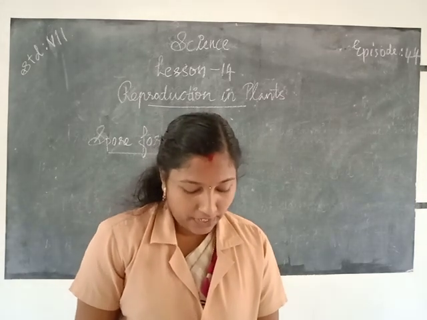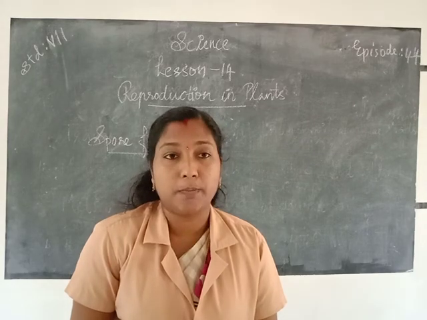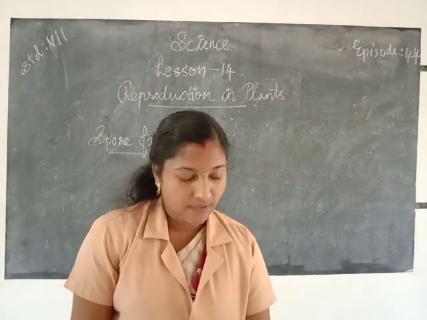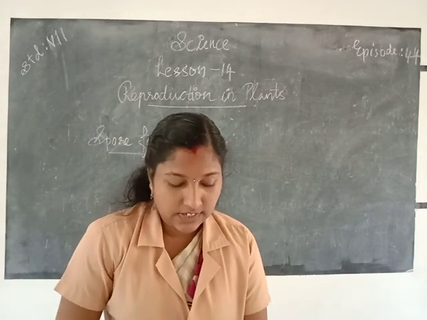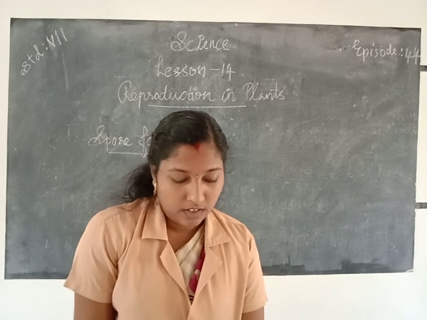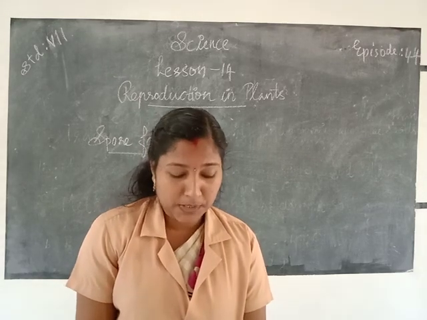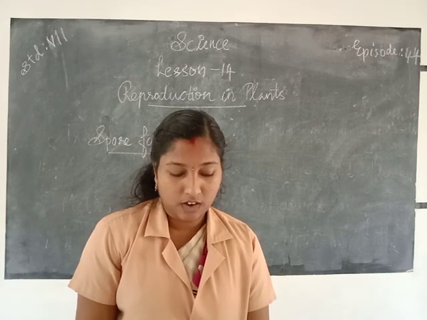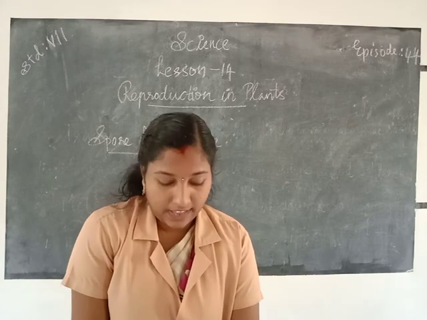Reproduction through spore formation in fungus is given in your textbook, page number 136. So first one, hypha. Hypha is the root of that fungus. Then we know the fungus spores are present in the atmospheric air. So the fungus on a bread piece grows from spores which are present in the air itself.